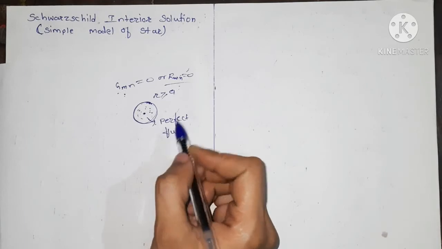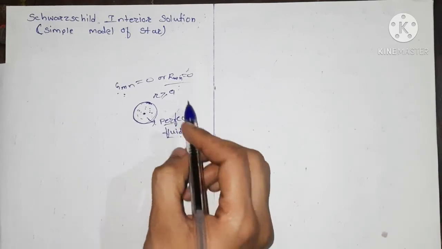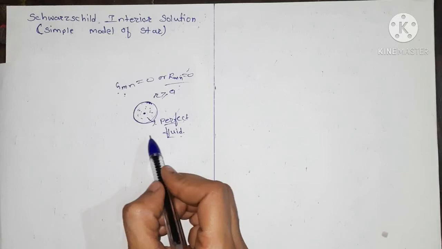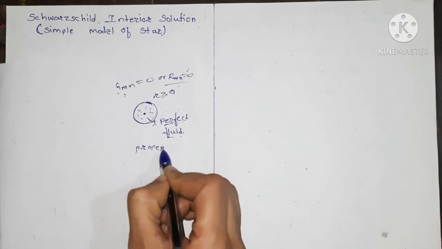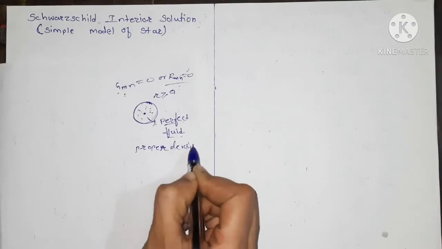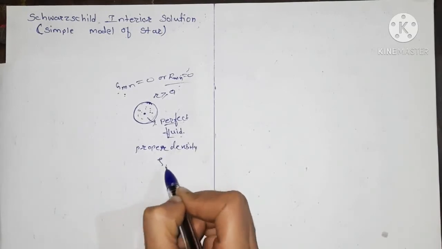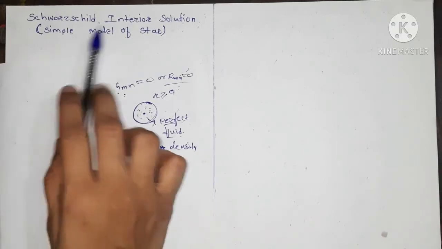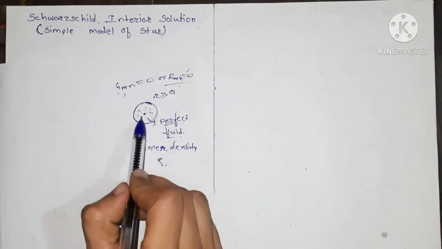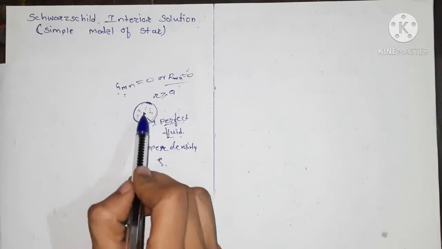The proper density in this perfect fluid is constant and is given by rho. So the Schwarzschild interior solution gives the gravitational field inside the star.